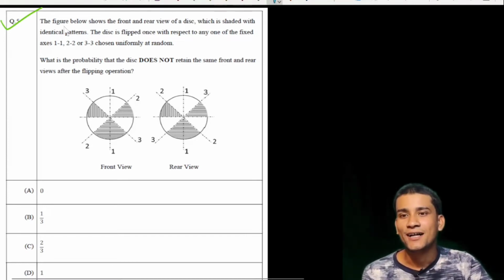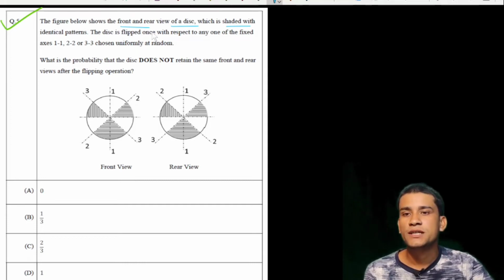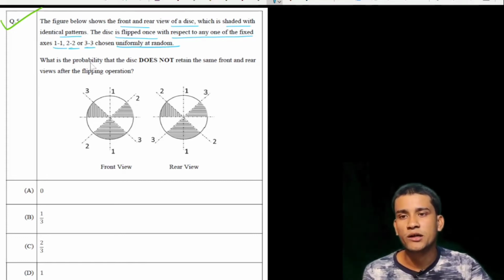The question says that the figure below shows the front and the rear view of the disk, which is shaded with identical patterns. The disk is flipped once with respect to any one of the fixed axes 1-1, 2-2 or 3-3, chosen uniformly at random.